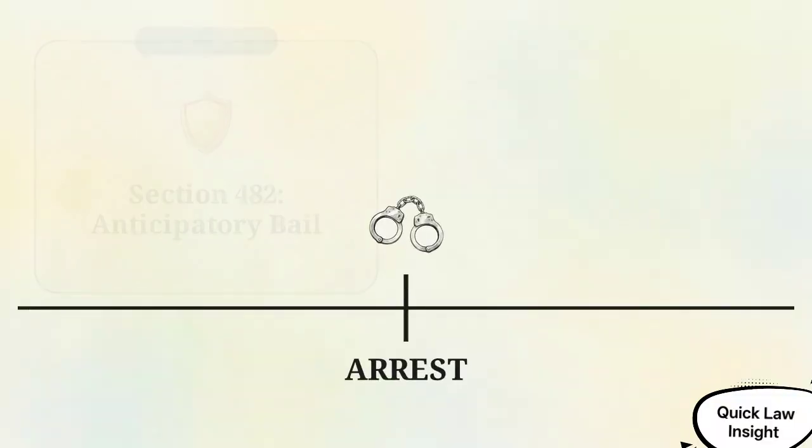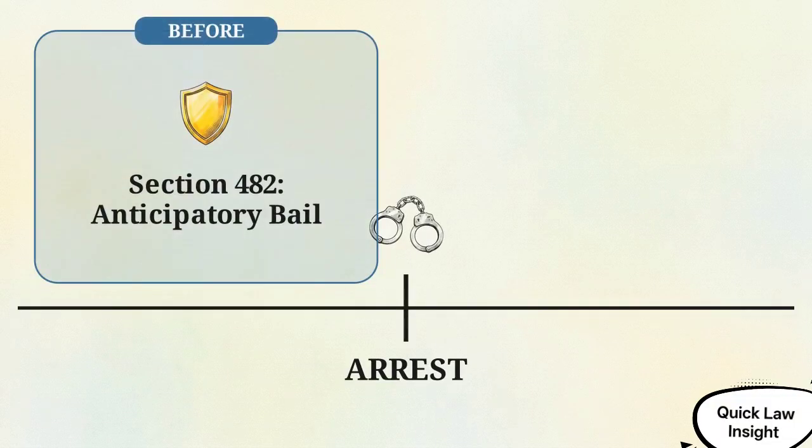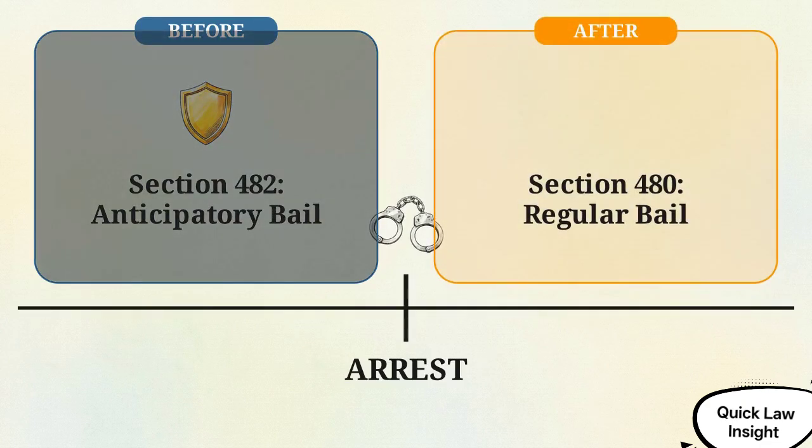This timeline illustrates when to apply for protection. Before an arrest, apply for anticipatory bail under Section 482 to prevent it entirely. If the arrest has already occurred, your only option is regular bail under Section 480 to secure release.